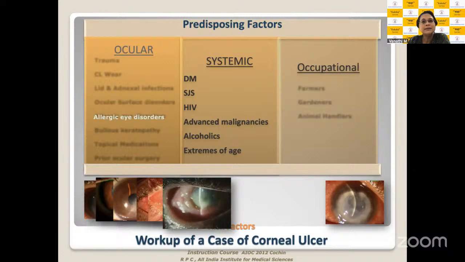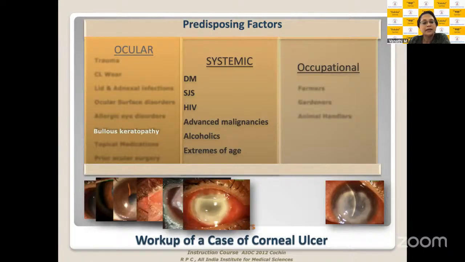Allergic eye disease is the commonest in what we see in our scenarios, and ocular allergy in whatever form you're looking at, but chronic VKCs, atopic keratoconjunctivitis, and Shields ulcers can get infected. So these are ulcers here. Then bullous keratopathy. When you have compromised corneas from prior corneal diseases like pseudophakic bullous keratopathy, pseudophakic corneal edema, these corneas are again prone to infection and you can have a risk factor here.